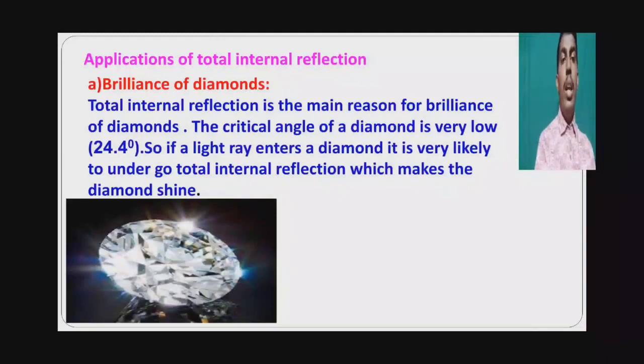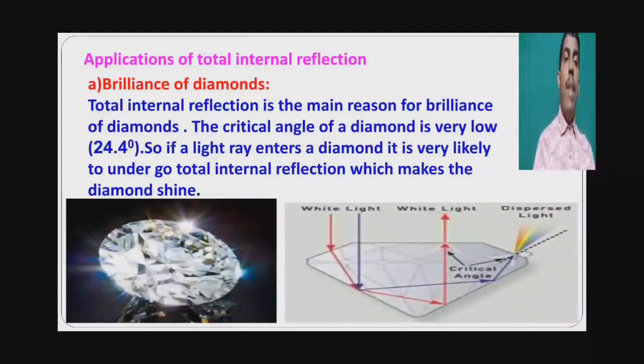The critical angle of diamond is very low, that is 24.4 degrees. It is very low. So when a light ray enters a diamond, it is very likely to undergo total internal reflection, which makes the diamond shine. Due to total internal reflection, the diamond shines.